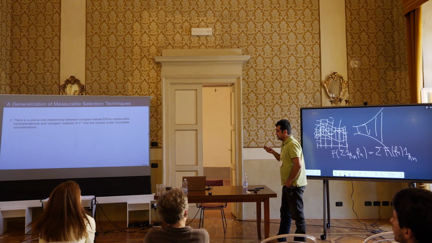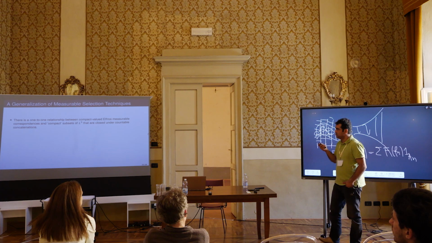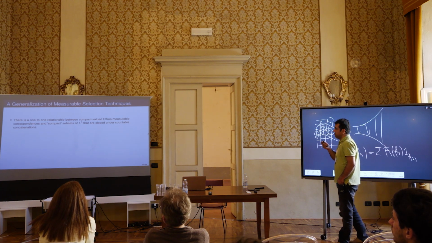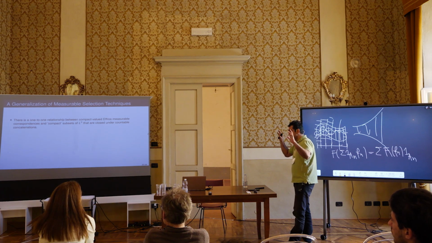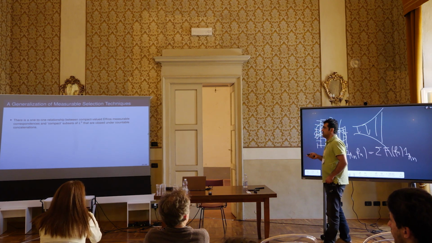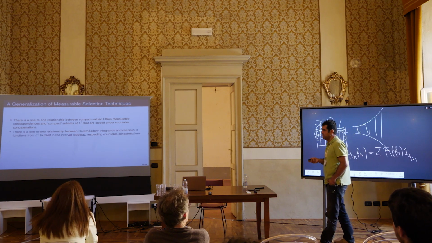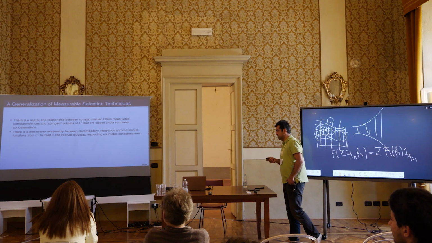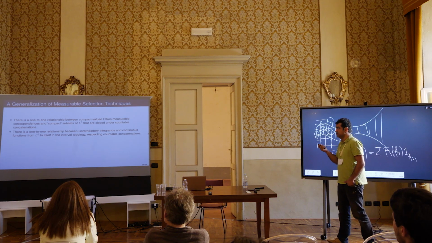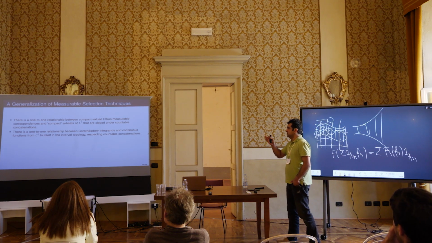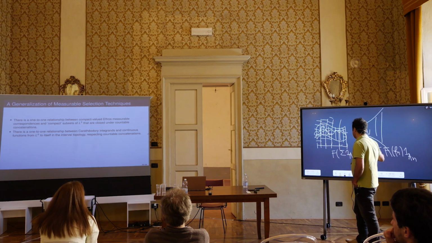And this approach, in some sense, generalizes the measurable selection theory, because one can show that there is a one-to-one relationship between compact-valued, measurable set-valued functions, correspondences, and this new notion of compact subsets of L0, which are also closed under this gluing property. And one can also show that there is a one-to-one relationship between Carathéodory integrands and continuous functions from L0 to itself in the in-measure topology, which respect this gluing property.